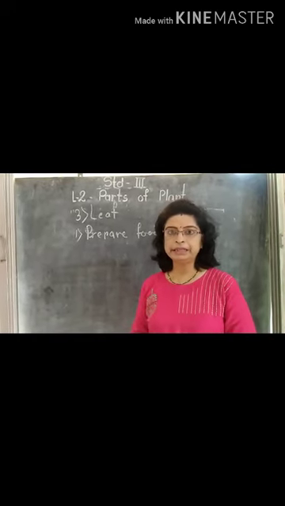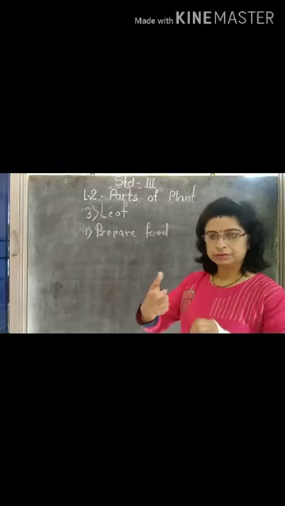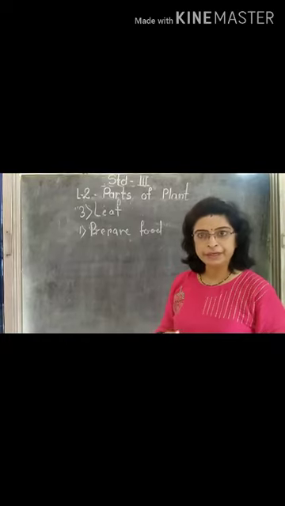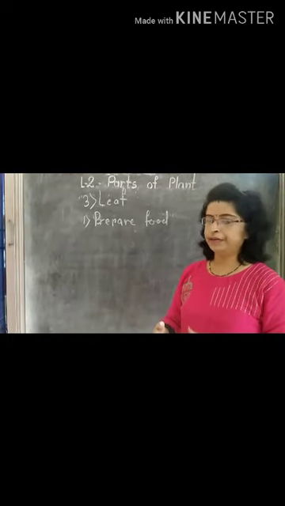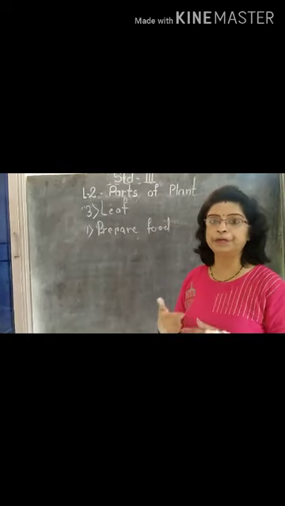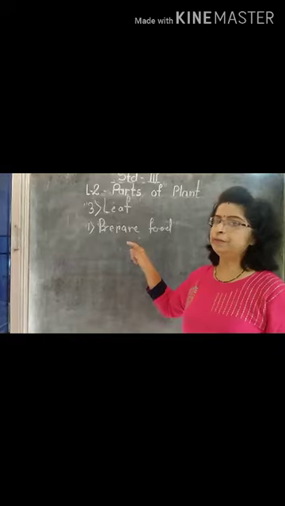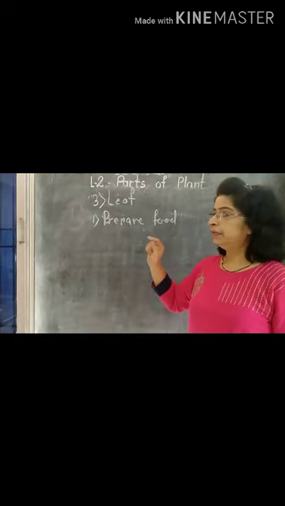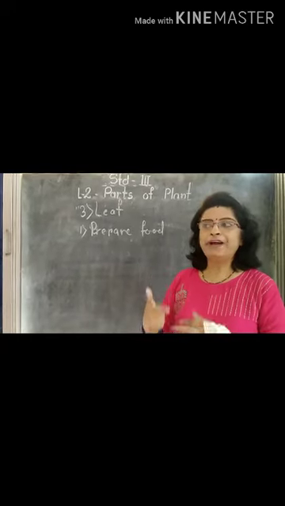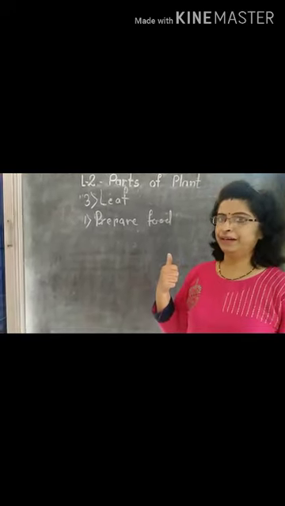From these stomata, they take air from the surroundings. From this air, they take carbon dioxide. This carbon dioxide, in the presence of sunlight and water, is used to prepare the food for the plant. Only leaves can prepare food for the plant. So these leaves are known as the food factory or the kitchen of the plant.